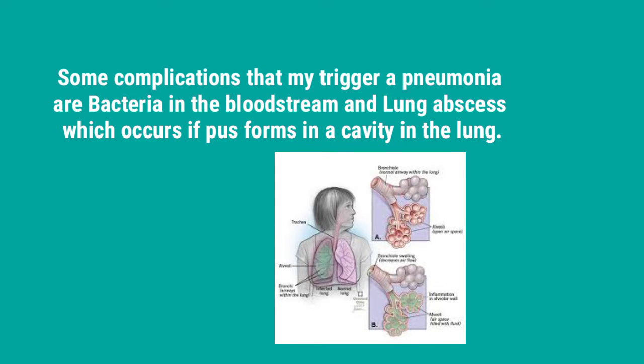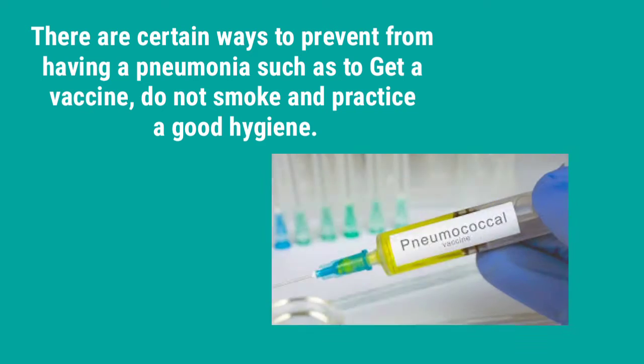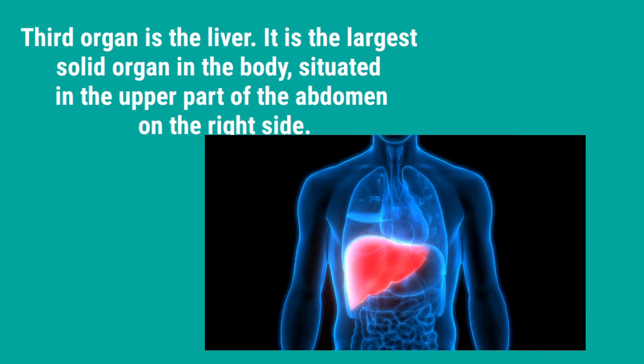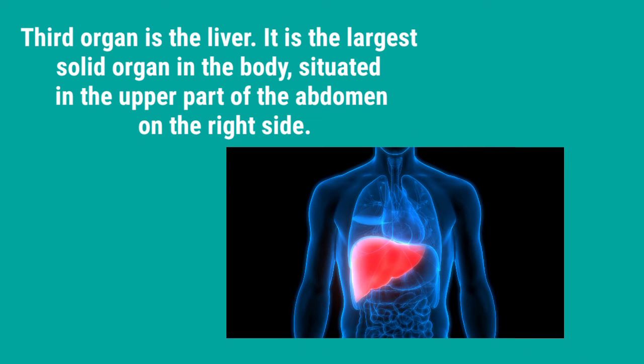Some complications that may be triggered by pneumonia are bacteria in the bloodstream and lung abscess, which occurs if pus forms a cavity in the lung. There are certain ways to prevent pneumonia, such as to get a vaccine, not smoke, and practice good hygiene. Third organ is the liver.